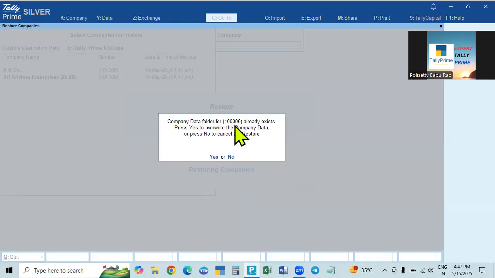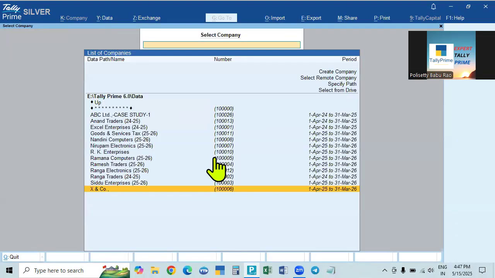So this one company already exists. Data is changed. Make it one. The second one, the company itself is deleted. That is why no data is there, and that is why it is not asking, do you want to overwrite for this only? Do you want to overwrite? It is asking because some data is there. Data is missing. That will take up.